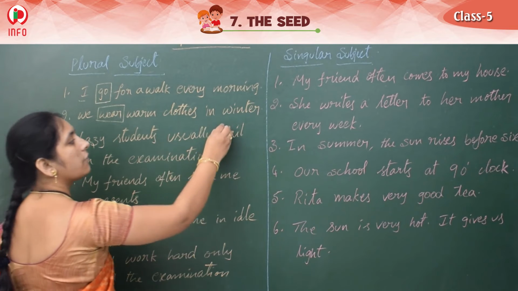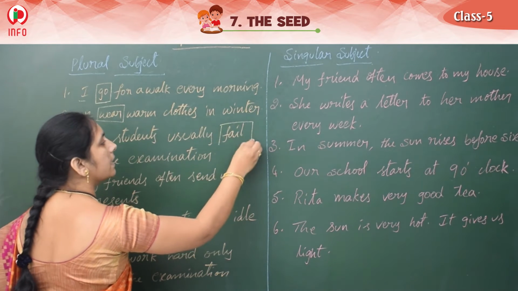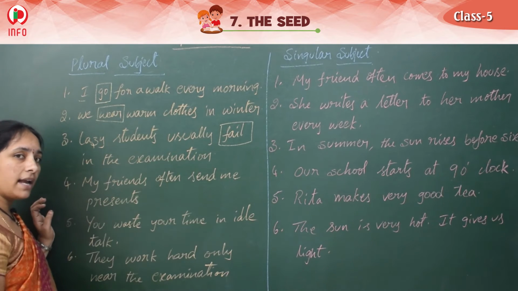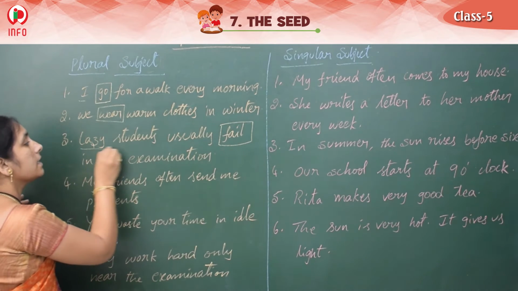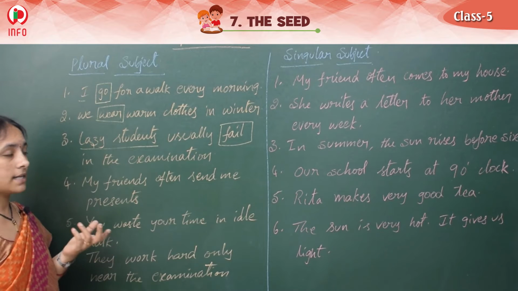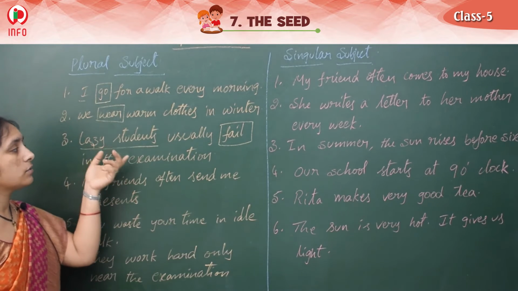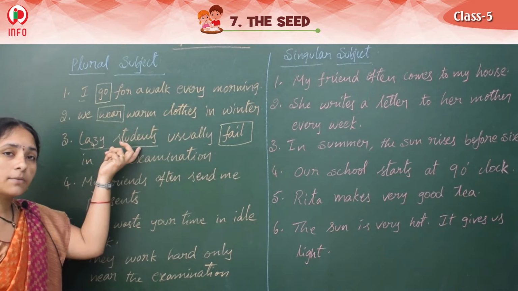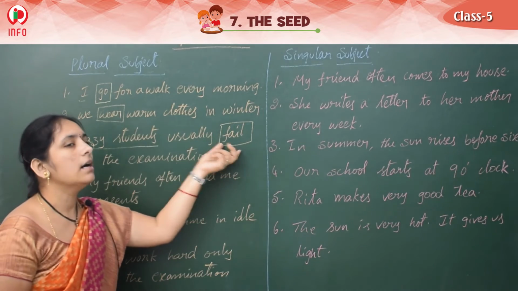What is the verb here? Fail. Here we didn't use fails. Why? Lazy students all. That's why it is plural. About them means they, we use it, right? That's why students plural. That's why we should write here fail.